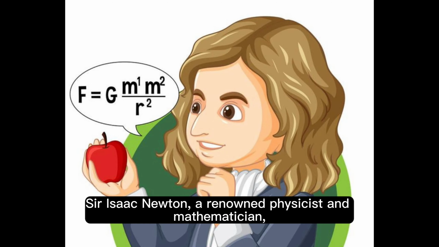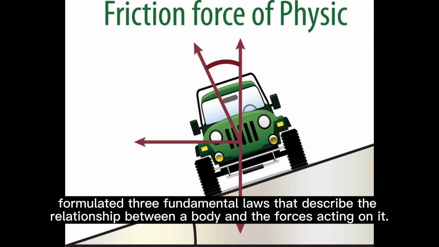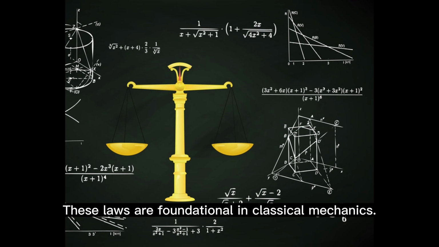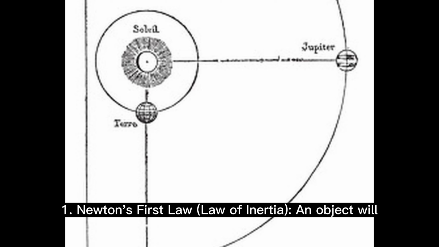Sir Isaac Newton, a renowned physicist and mathematician, formulated three fundamental laws that describe the relationship between a body and the forces acting on it. These laws are foundational in classical mechanics. 1. Newton's first law of inertia.